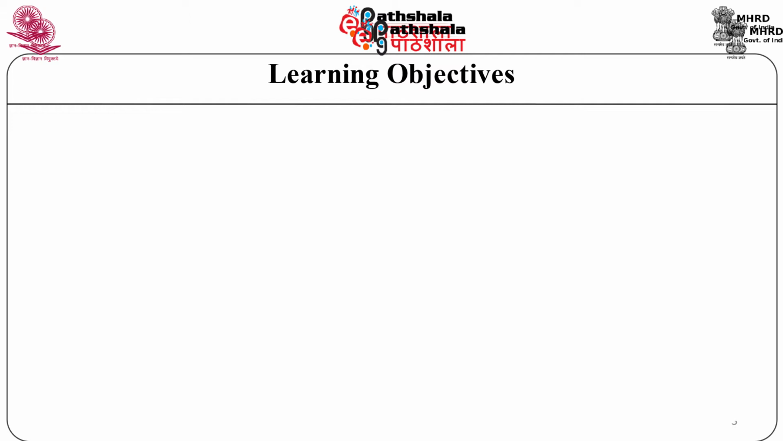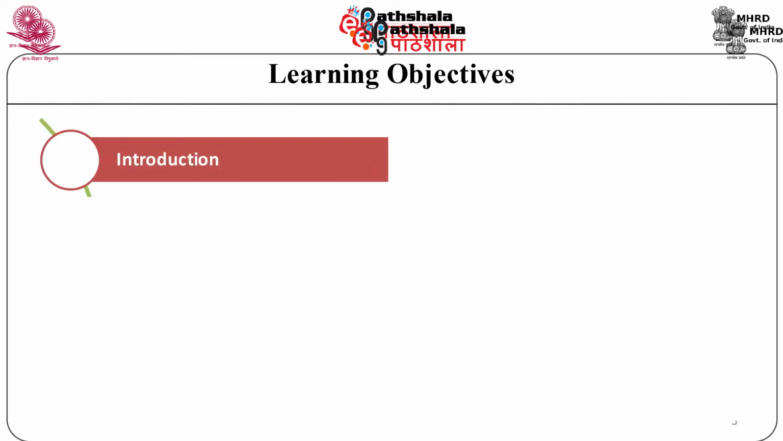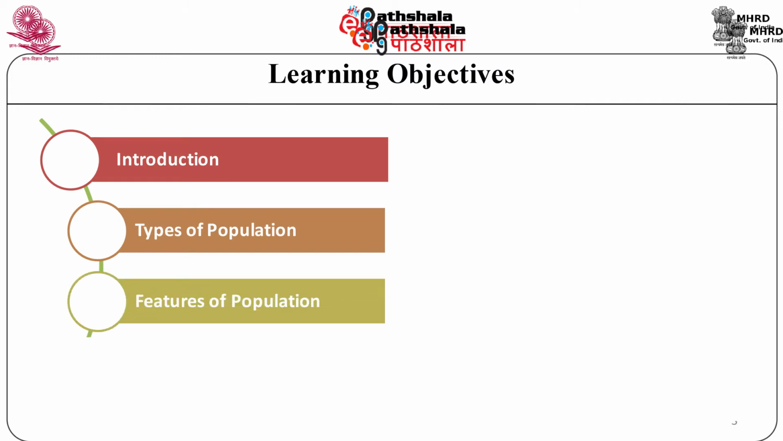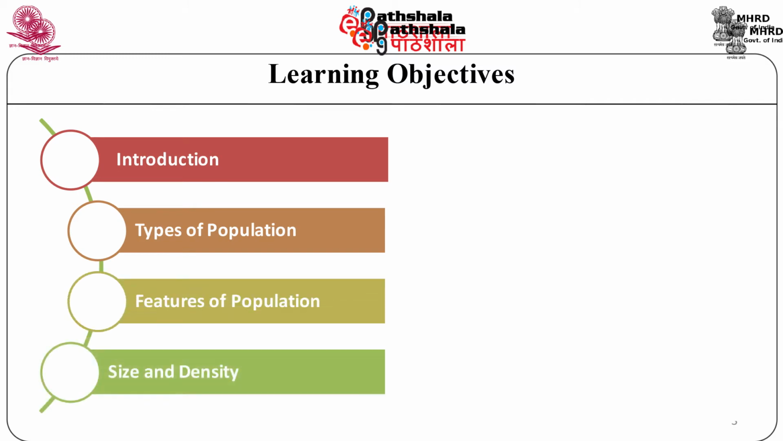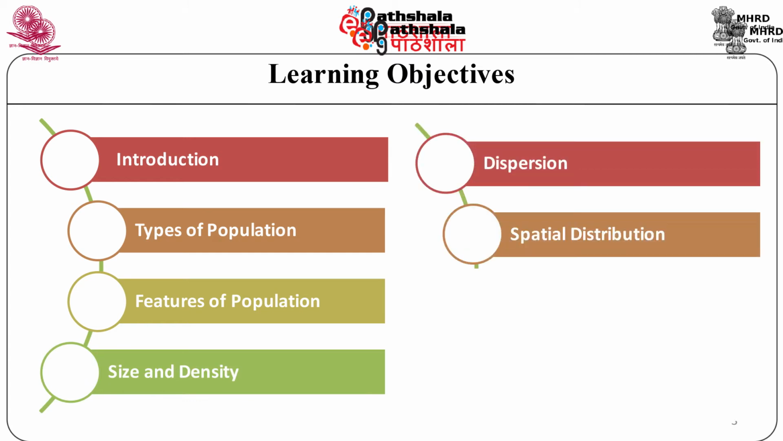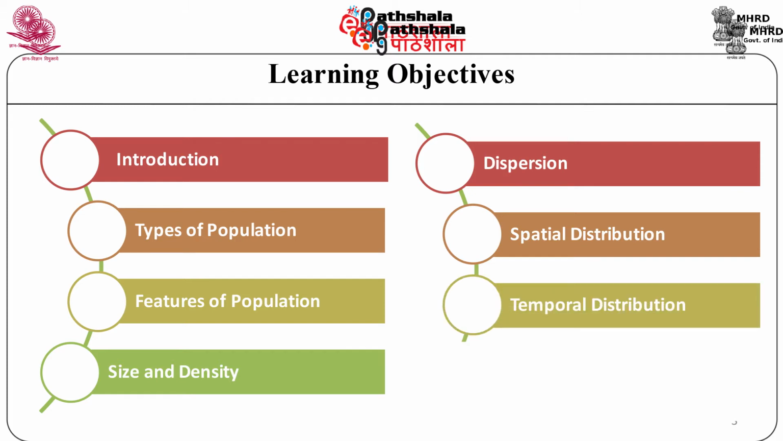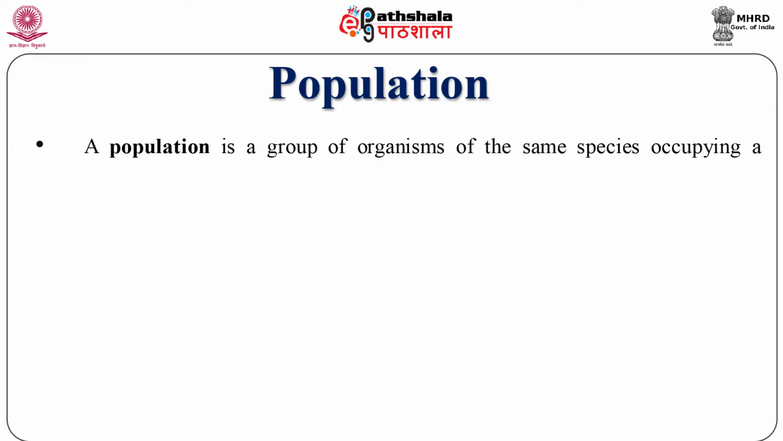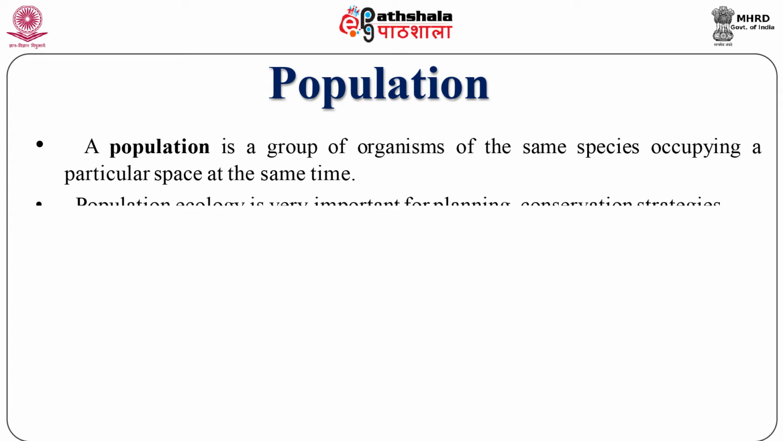The learning objectives of this module are introduction, types of population, features of population, size and density, dispersion, spatial distribution, temporal distribution and dispersal. A population is a group of organisms of the same species occupying a particular space at the same time. Population ecology is very important for planning conservation strategies.